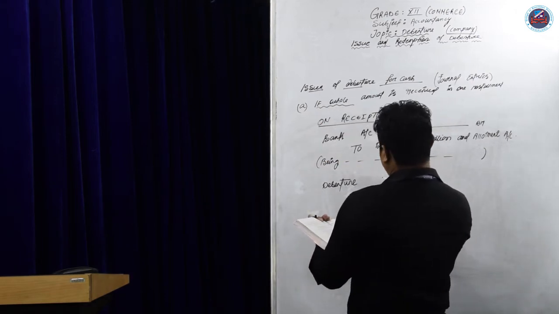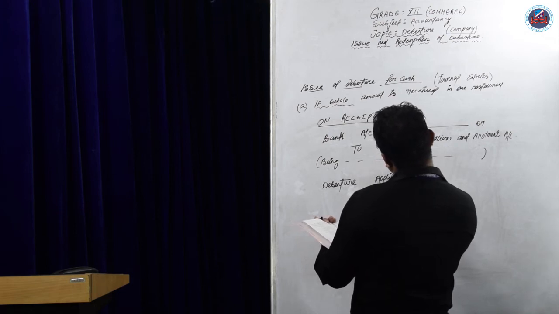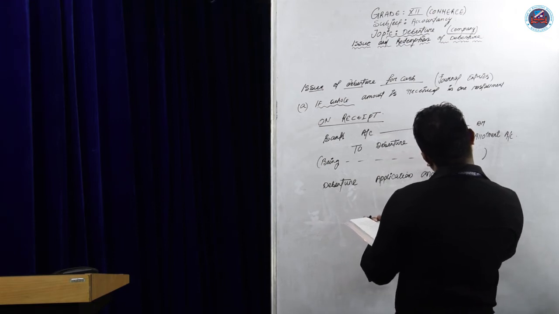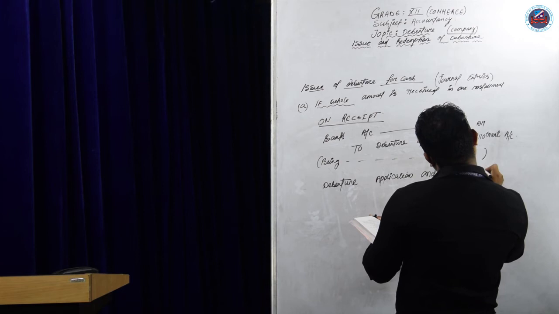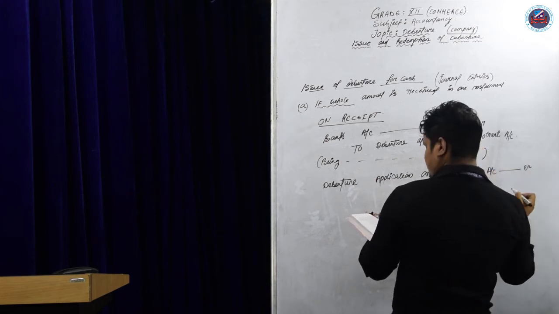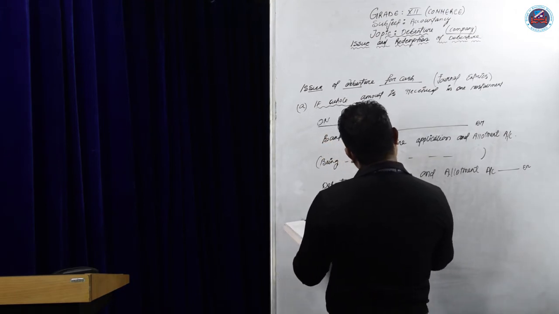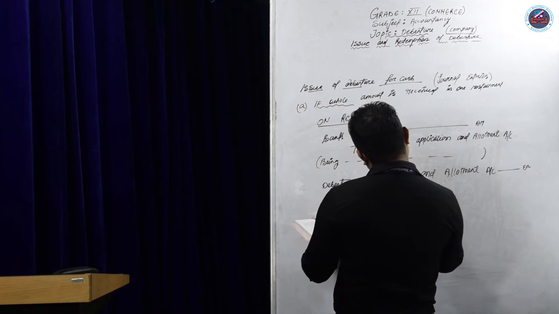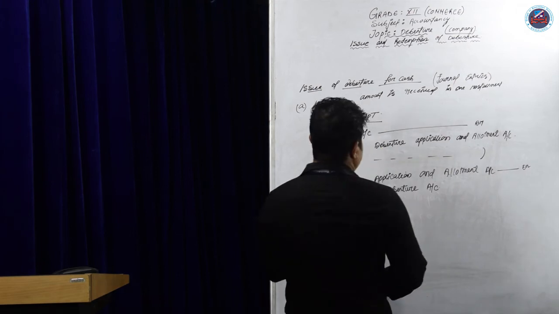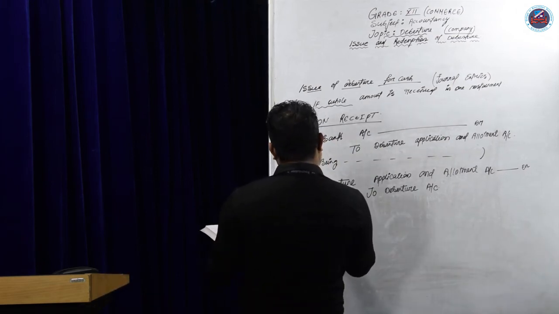Debenture application and allotment account debit to debenture account, being the debenture allotment.